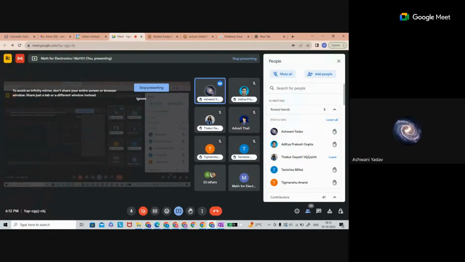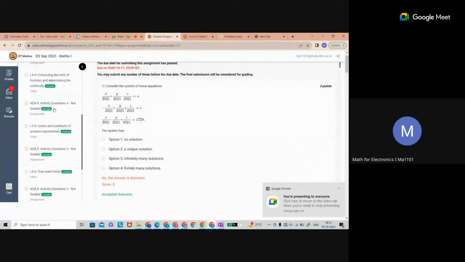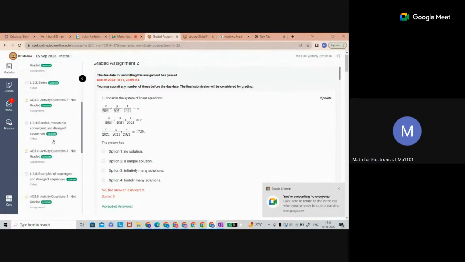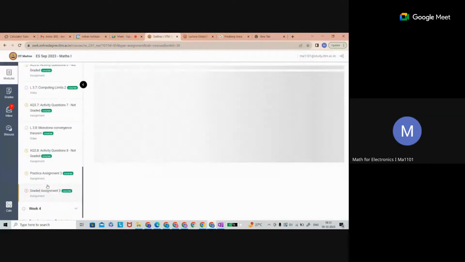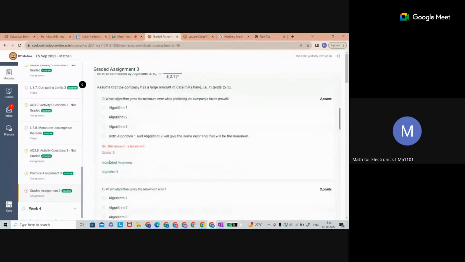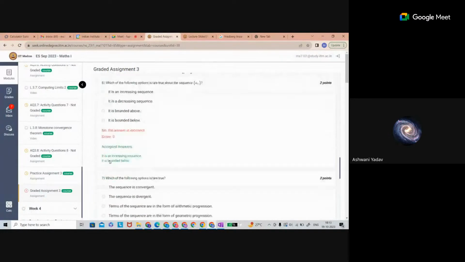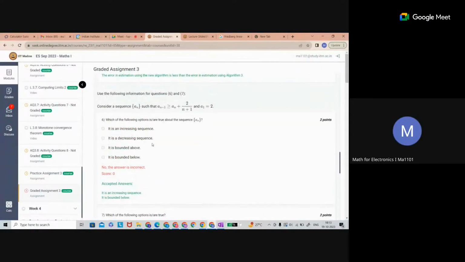Sir, graded assignment question number 6, 7. I'm not understanding. Graded assignment week 3. Last question, question number 6. Use the following information for questions 6 and 7. Which of the following is increasing or decreasing, bounded above, bounded below?